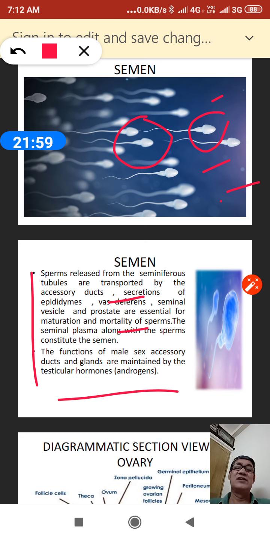So this is the elaborate description of spermatogenesis, the structure of sperm, and side by side how the semen is formed. This is the class where I have explained it, and in my next lecture I will be discussing oogenesis: how the ovum is formed within the ovary. So let us have a nice day. Thank you very much.